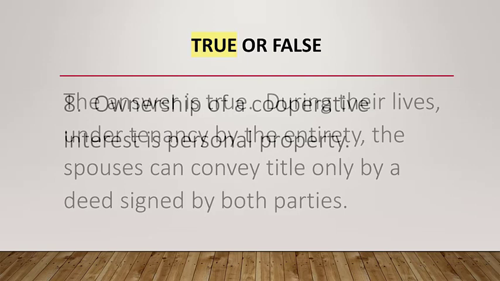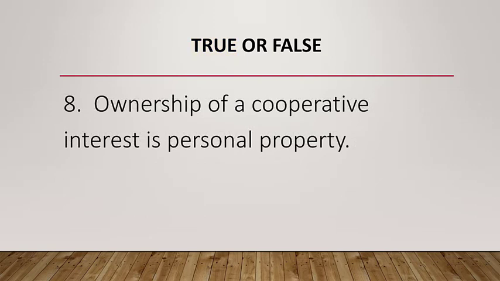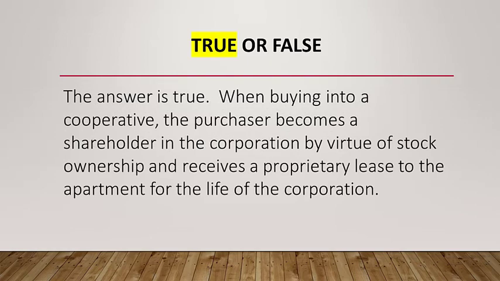Question number 8. Ownership of a cooperative interest is personal property. The answer is true. When buying a cooperative or co-op, the purchaser becomes a shareholder in the corporation by virtue of stock ownership and receives a proprietary lease to the apartment for the life of the corporation. The cooperative owner owns stock, not real estate, and stock is considered personal property.